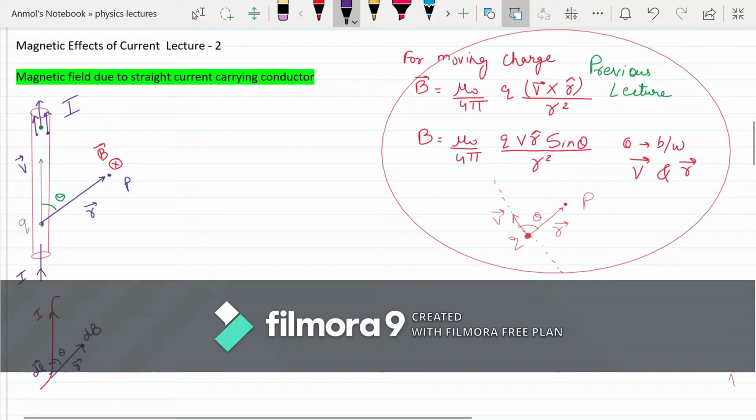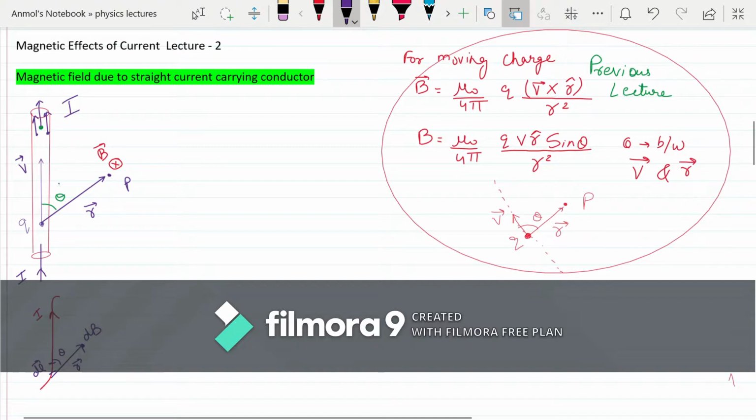When we talk about a straight current carrying conductor, we know that whenever charges move, a magnetic field is produced in the region around the moving charge. Other than that, we know what a conductor is. This is the conductor which has been shown to you. From our previous knowledge, conductors also carry charge, and when a lot of charges move in a particular direction, we say electric current is going.